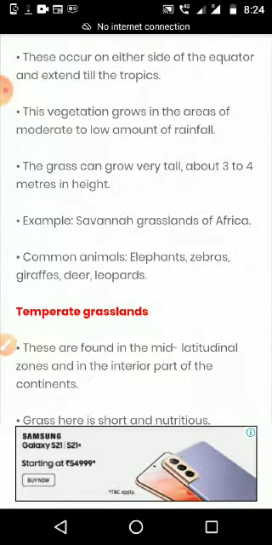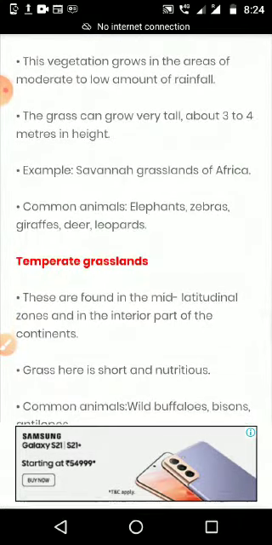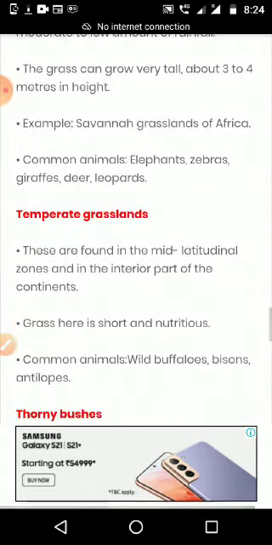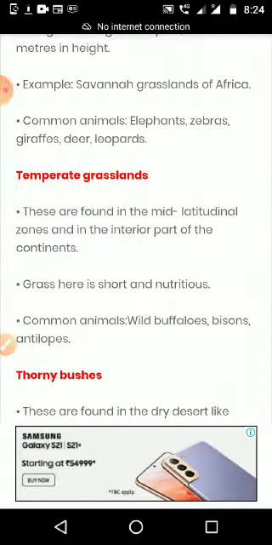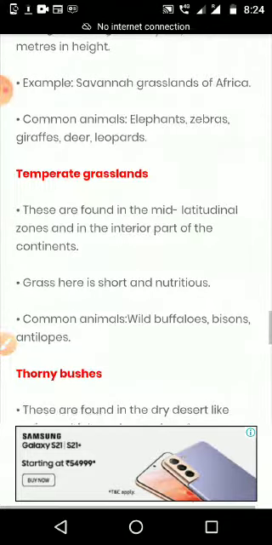Example, the savanna grassland of Africa. Common animals: elephants, zebras, giraffes, deer, leopards. We can see elephant, zebra, giraffe, deer. All these animals depend on grass for their food, and to eat those animals, leopards and some other animals we can see there.